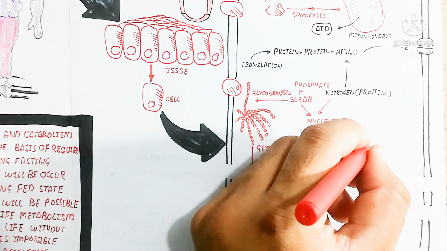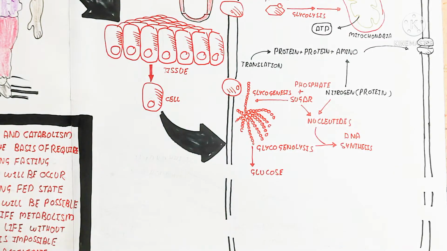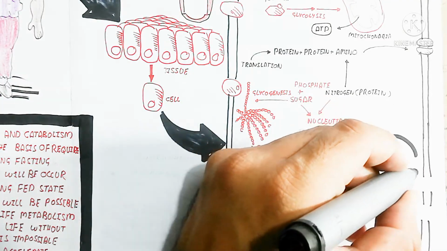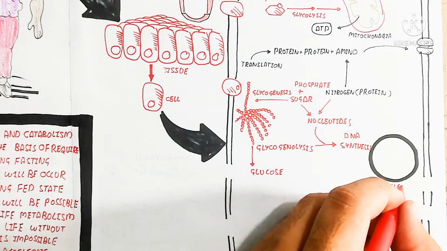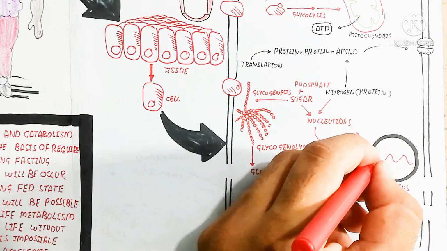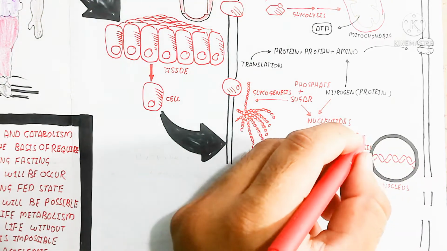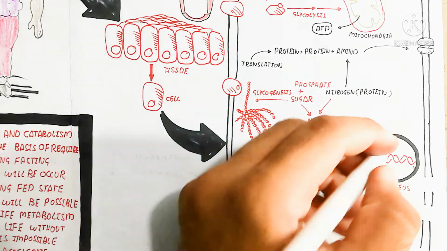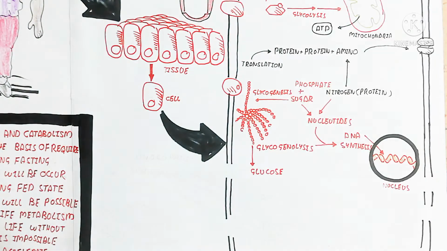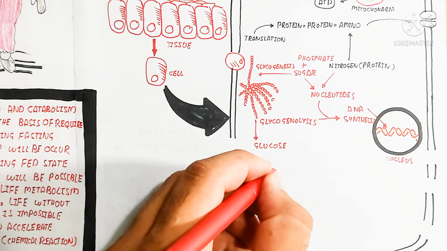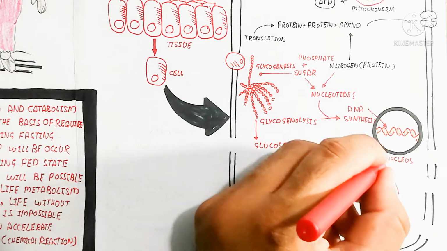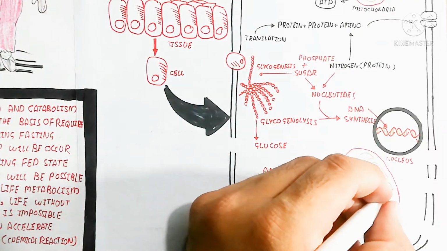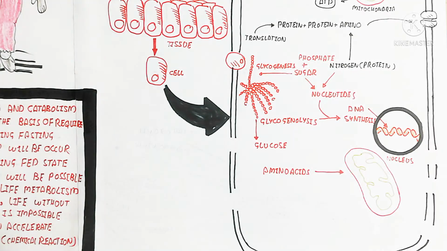So let's begin to understand more and more. Here is the sugar and the nitrogenous base, which combine together to give nucleotides, and these nucleotides go into the DNA inside the nucleus for the synthesis of new DNA for replication during cell division. So that is an anabolic reaction, not catabolic, because we are growing.